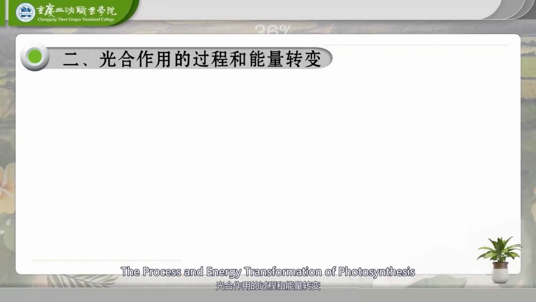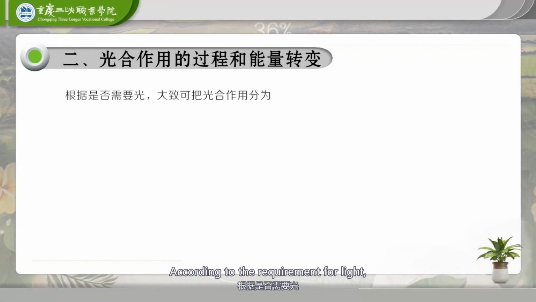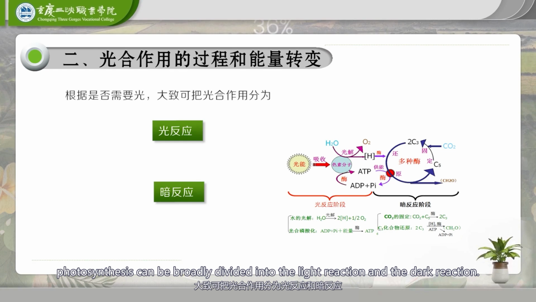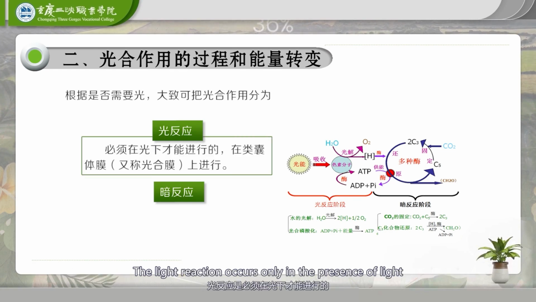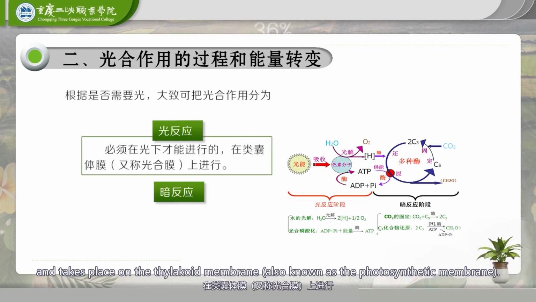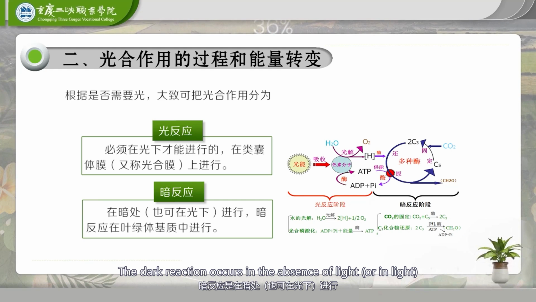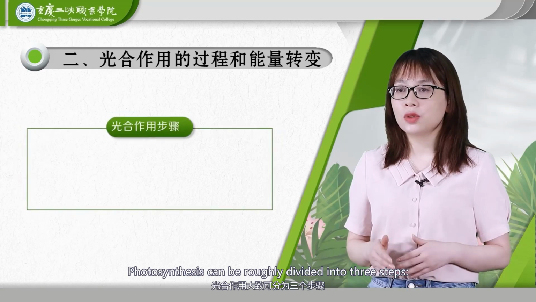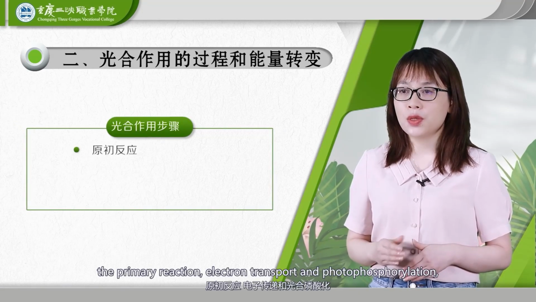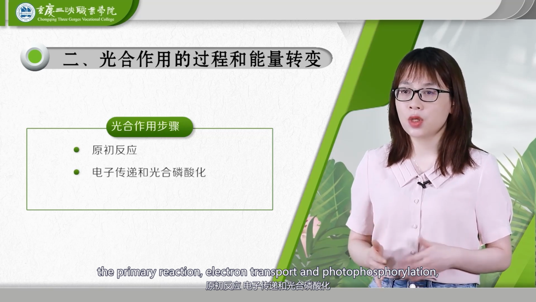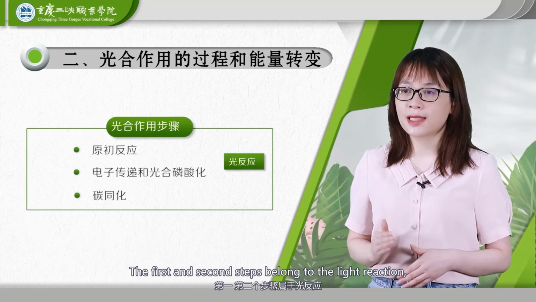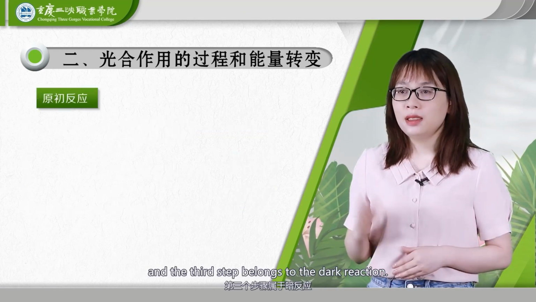The process and energy transformation of photosynthesis. According to the requirement for light, photosynthesis can be broadly divided into the light reaction and the dark reaction. The light reaction occurs only in the presence of light and takes place on the thylakoid membrane, also known as the photosynthetic membrane. The dark reaction occurs in the absence of light, or in light, and takes place in the chloroplast stroma. Photosynthesis can be roughly divided into 3 steps: the primary reaction, electron transport and photophosphorylation, and carbon assimilation. The first and second steps belong to the light reaction, and the third step belongs to the dark reaction.